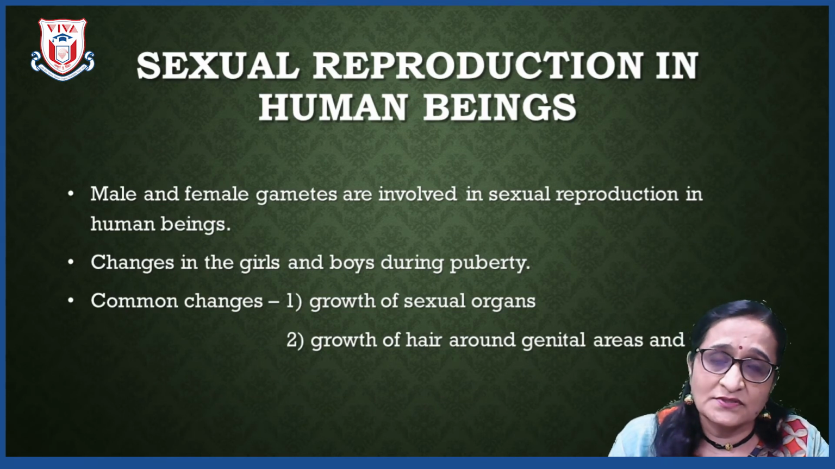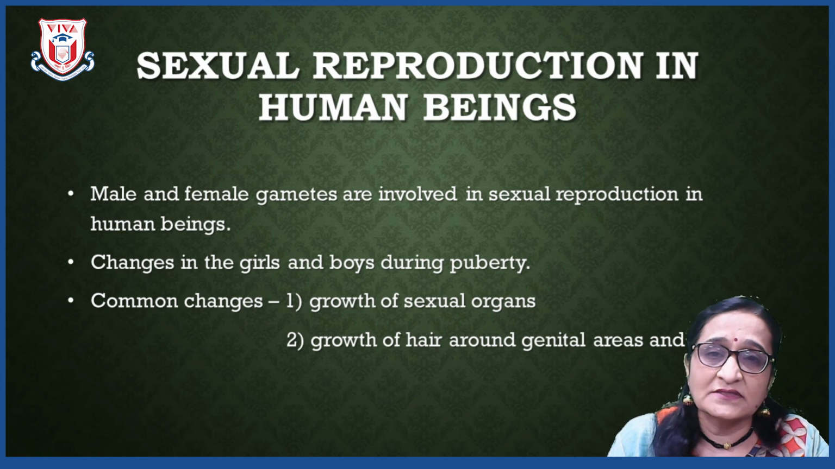What is menstruation, we are going to study later. So, these are the two major changes which take place in the girl children. These are the changes which take place in girls and boys because of the hormones which are released in their body.